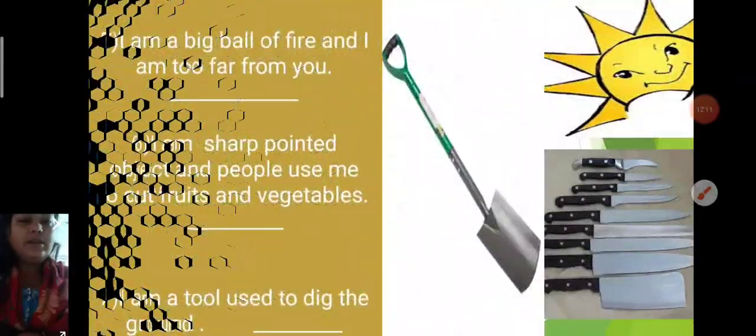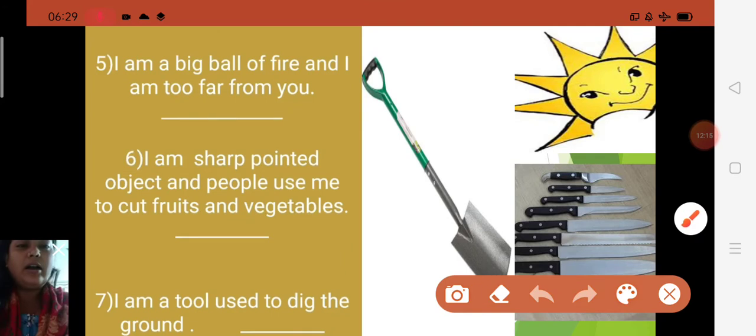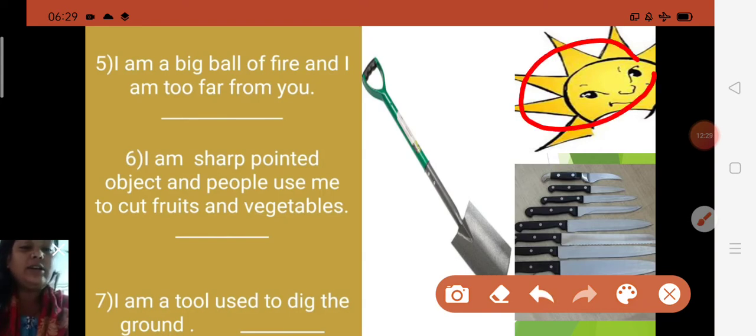Next one is here. I am a big ball of fire, and I am too far from you. And also what do we get? Light. Okay, so guess who am I? Here it says I am a big ball of fire. Yes, you are telling correctly.